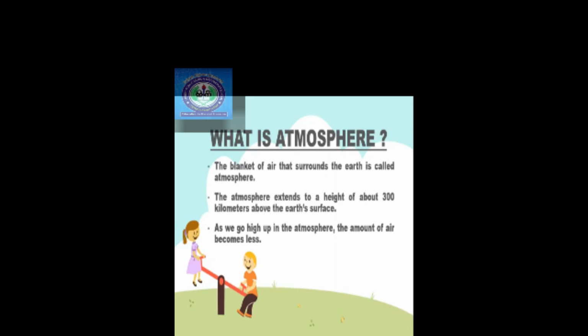Fine. So this atmosphere is very important for us, because if this atmosphere is not here, we are not able to get the oxygen which we require and the carbon dioxide which plants require to make food, right? And this atmosphere is one of the qualities which you have learned, that in our solar system, the earth is the only planet which is having life. And one of the major reasons is because of the atmosphere. Correct? And because of the correct atmosphere, we are able to live on this earth.